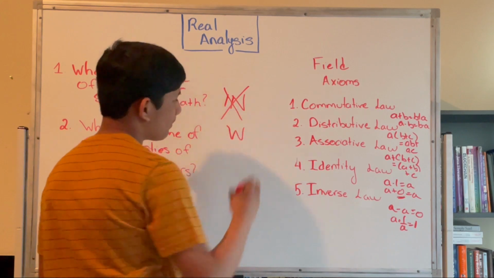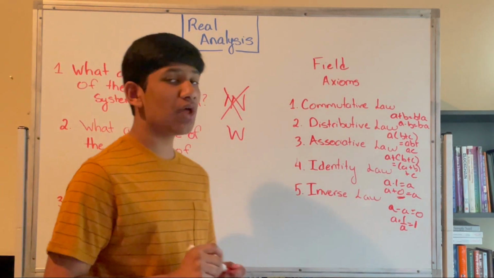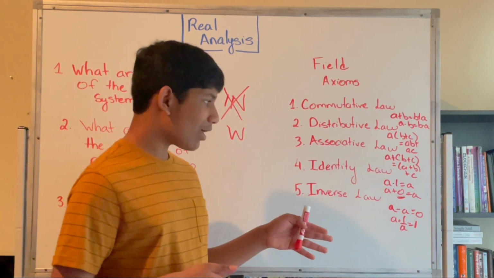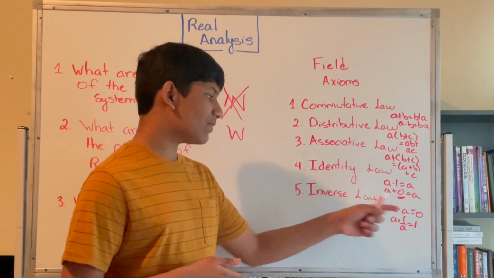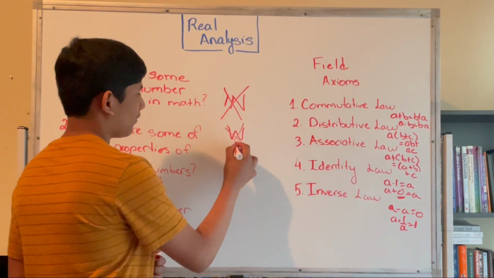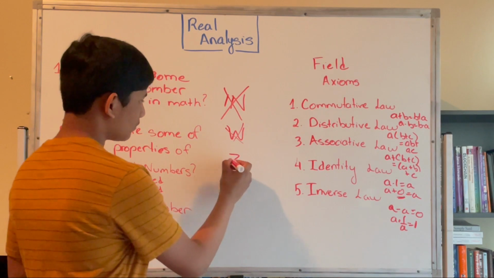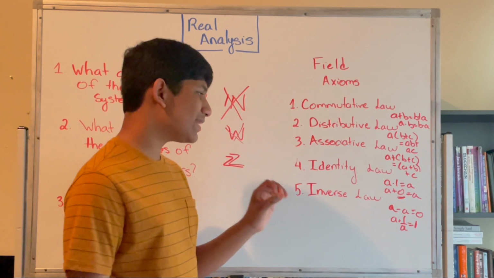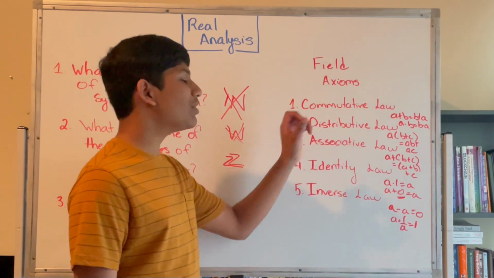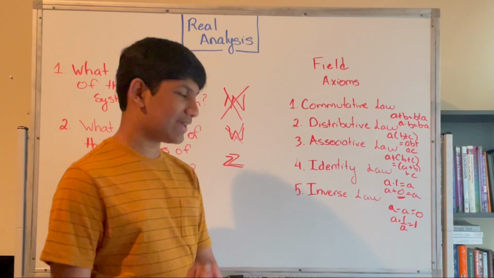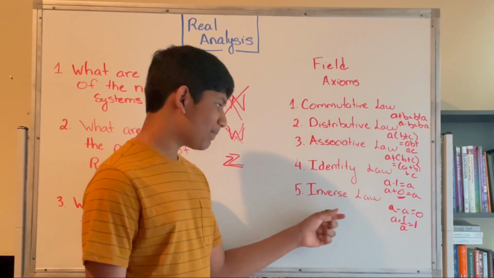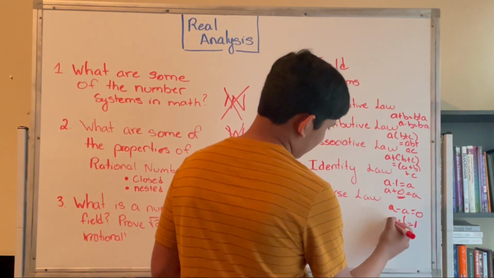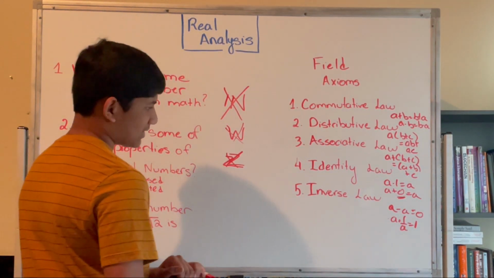Next, we have the whole numbers. The whole numbers, commutative law, yes. Distributive law, yes. Associative law, yes. Identity law, yes. Inverse law, they don't have negative numbers, therefore, nope. Integers. Commutative law, yes. Distributive law, yes. Associative law, yes. Identity law, yes. Inverse law, they don't have fractions. So therefore, integers are canceled out.